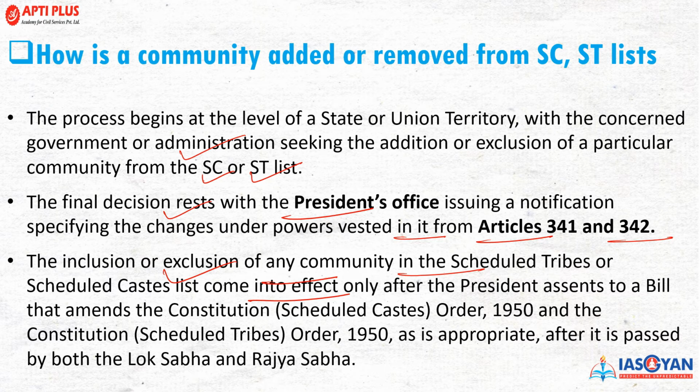अगर कोई भी बिल टेबल की जाती है उनके इंक्लूजन को लिए, तो वो बिल को पहले प्रेसिडेंट पार्लियामेंट में अप्रूवल की जरूरत पड़ेगी. After that the bill has to be given assent by the president, then only it can become an act, right? So the amend the constitutional caste order 1950 and the constitutional tribe order 1950 is an appropriation after which it is passed by the Lok Sabha and Rajya Sabha. So this is how a law is being made. एक due process of law है जो follow करनी होती है before any basically law becomes an act, and their implementation is taken care by the state governments.